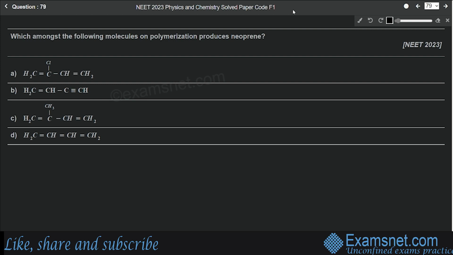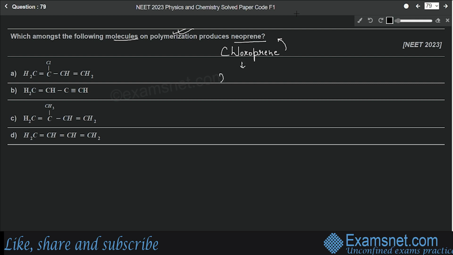Question number 79 is from the chapter Polymers, and the question is, which amongst the following molecules on polymerization produces neoprene? So it is chloroprene, which on polymerization produces neoprene. What is the IUPAC name of chloroprene?